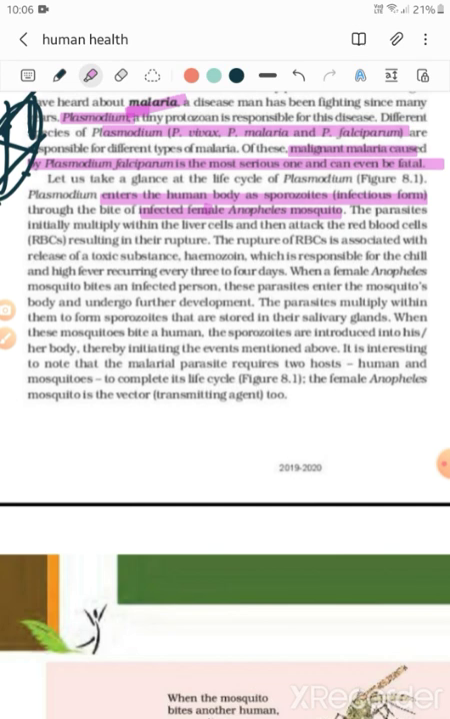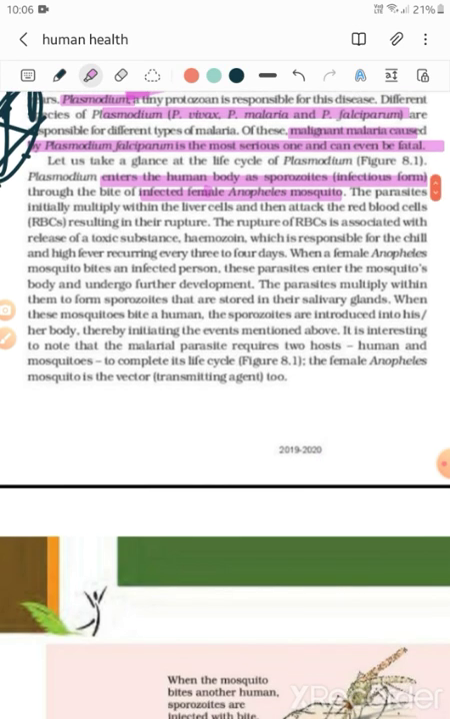The parasites initially multiply within the liver cells and then attack the RBCs, resulting in their rupture. The rupture of RBCs is associated with the release of a toxic substance called hemozoin, which is responsible for chill and high fever occurring every 3 to 4 days.